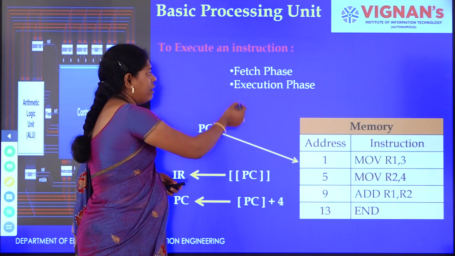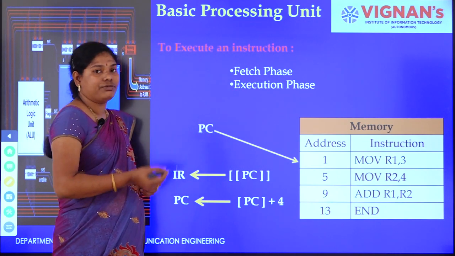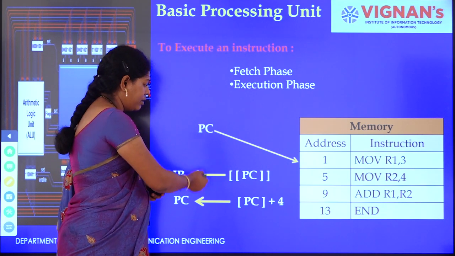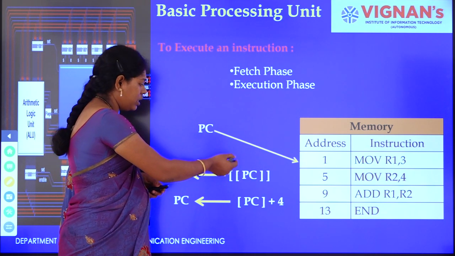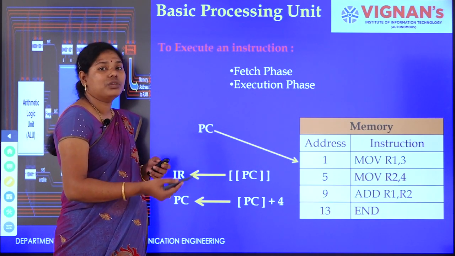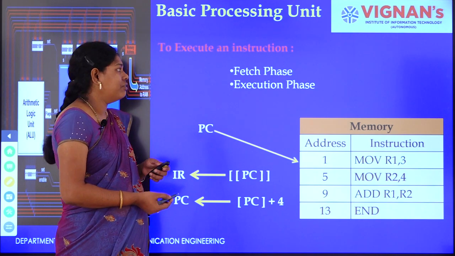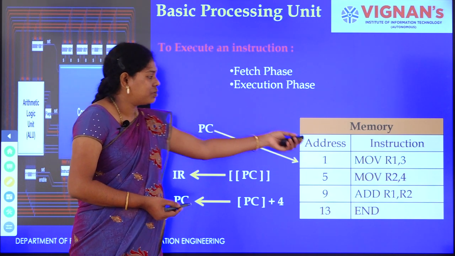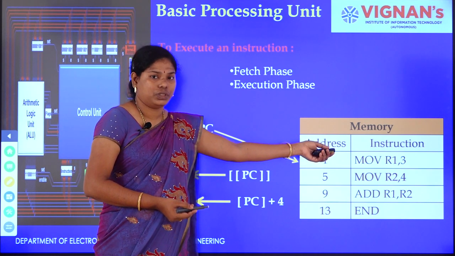Now, here we have two phases. The one is the fetch phase and the second one is the execution phase. Copying the instruction to the instruction register using the contents of PC, and the updating of the program counter, is nothing but the fetch phase. Next, the execution phase is where the corresponding instruction will be executed.